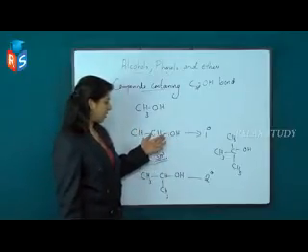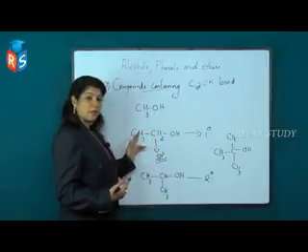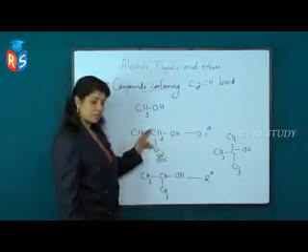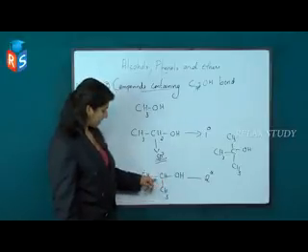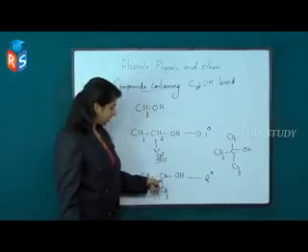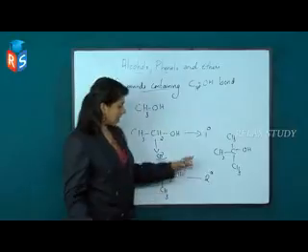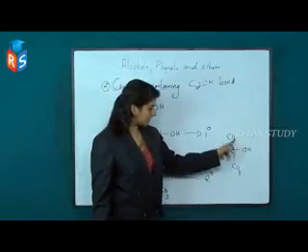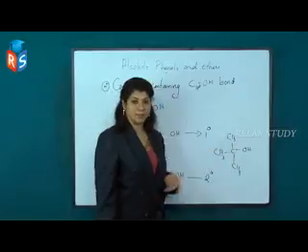Primary means the first carbon atom possesses only one carbon neighbor and is in sp3 hybridization. In the case of secondary, the first carbon atom possesses two carbon neighbors and is also in sp3 hybridization, and in tertiary there are three carbon neighbors for the first carbon atom, which undergoes sp3 hybridization.